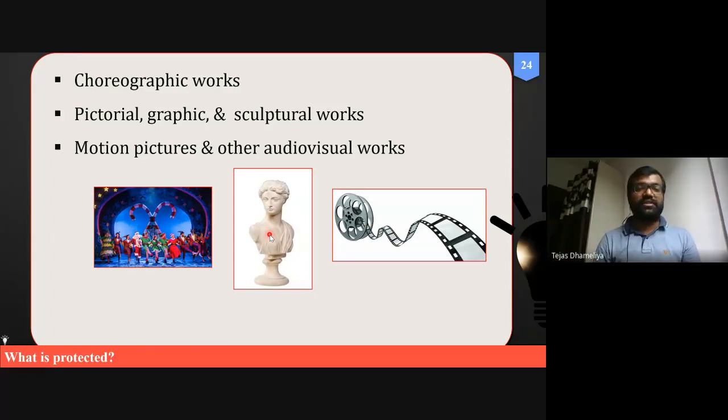But if you create your own images, likewise the images of Leonardo da Vinci, his painting, the Mona Lisa picture, if the original author has taken such copyrights, then one cannot use it.